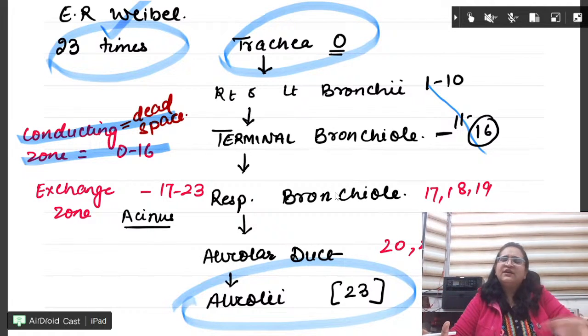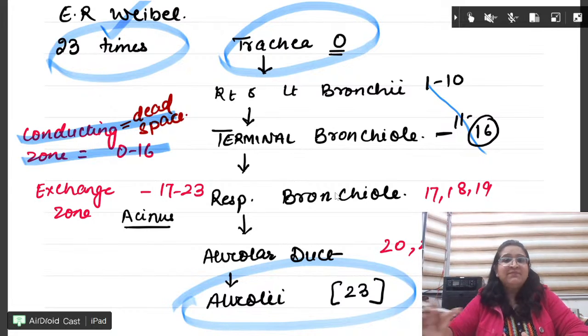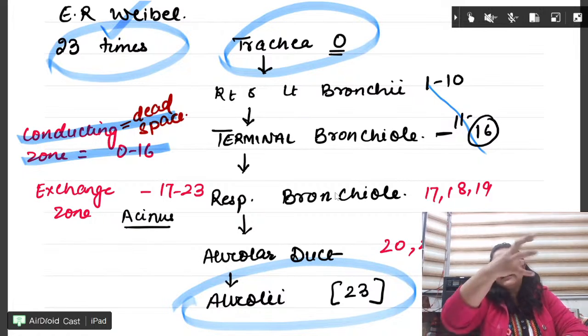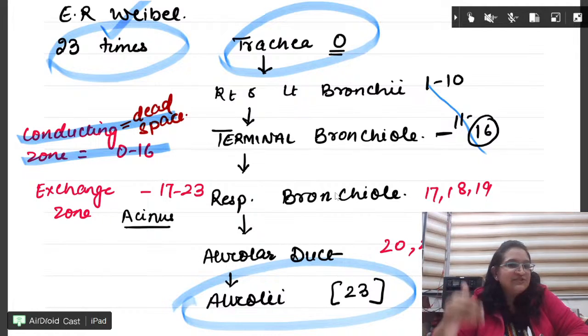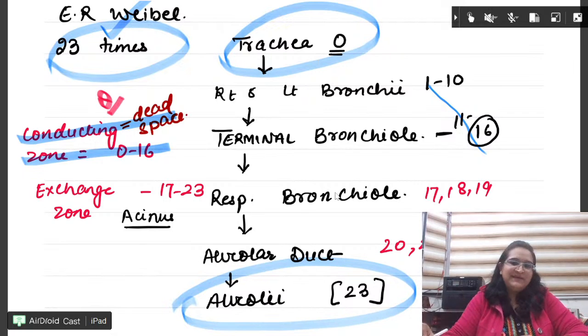If you know, very good. If you don't know, it's okay. Fine. So conducting zone is 0 to 16. Exchange zone is 17 to 23. In the conducting zone there will not occur any oxygen CO2 exchange. It is just conducting. So that contributes to dead space. Important question everyone. What contributes to the dead space?